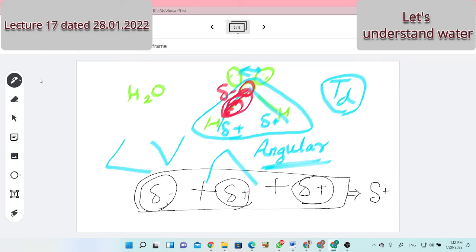Delta plus. Am I representing a delta plus charge on the water? No. The water molecule has no charge. It means whatever I represented here is wrong, and I have to change it. So what change will be there? Here delta plus is represented. What will you suggest the charge on hydrogen should be? Tell me now, on this hydrogen, what will be the charge?